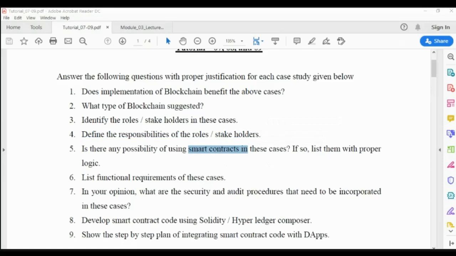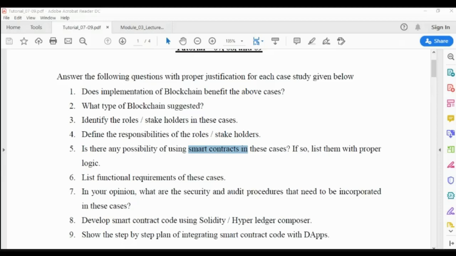So you need not be limited to the conditions which are already in the given case. Because of the functional requirements that you write, or that you may incorporate because of brainstorming or some discussion, you can also write more smart contracts. If so, list them with proper logic. So why do you require this smart contract to be implemented? In which situation are you supposed to execute this smart contract? This kind of logic you are supposed to list there.